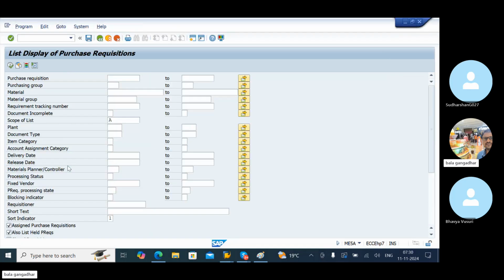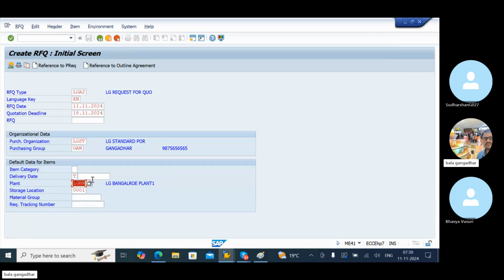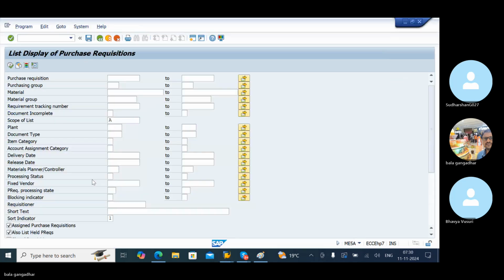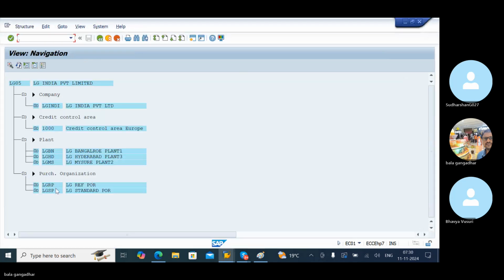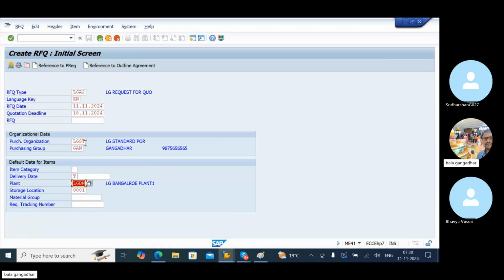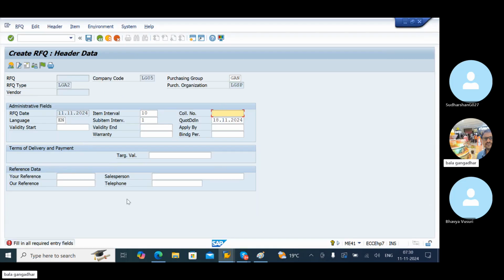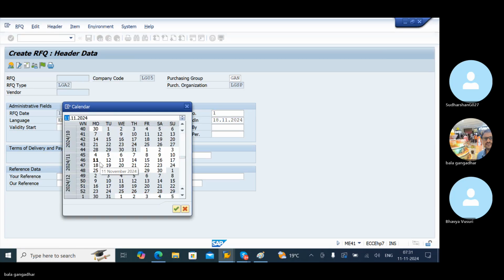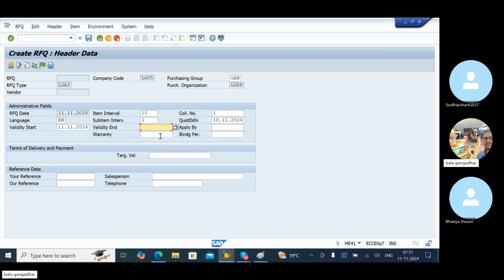Okay, this is correct only. LGSP. Okay, LGSP. This is the different. Means purchase organization is different. That's why it has displayed. Collective agreement number. Okay, any number you can give. Validity. How many days validity? This quotation, 1 week validity.